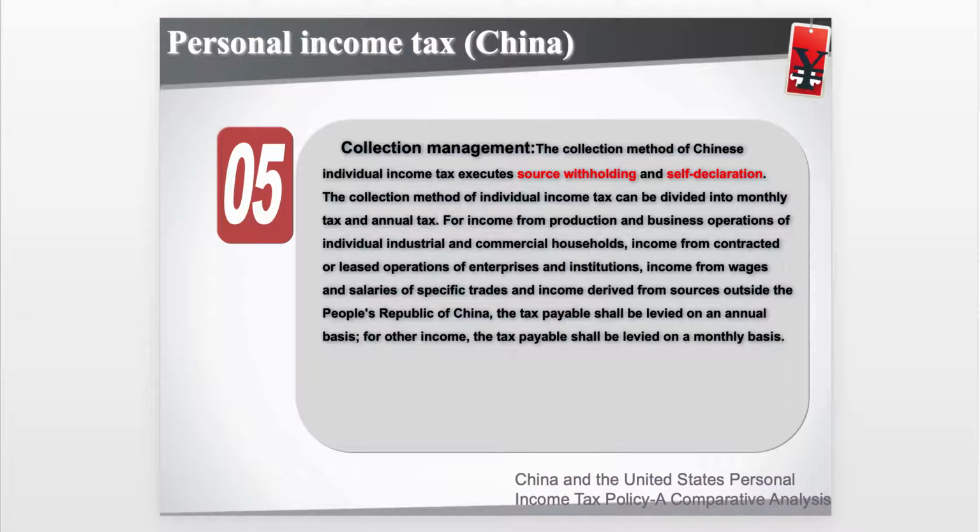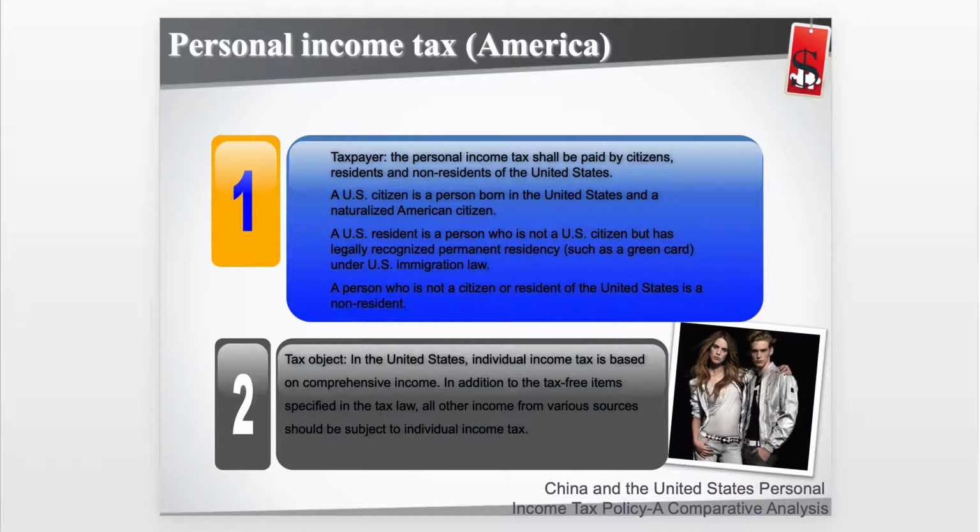Make sense? Okay, let's talk about the 5 points of personal income tax in America. The taxpayers. The personal income tax shall be paid by citizens, residents, and non-residents of the United States. Tax object. In the United States, individual income tax is based on comprehensive income. In addition to the tax-free items specified in the tax law, all other income from various sources should be subject to individual income tax.